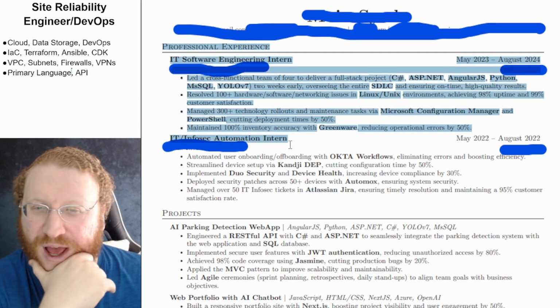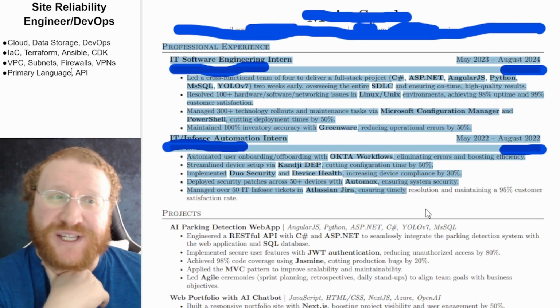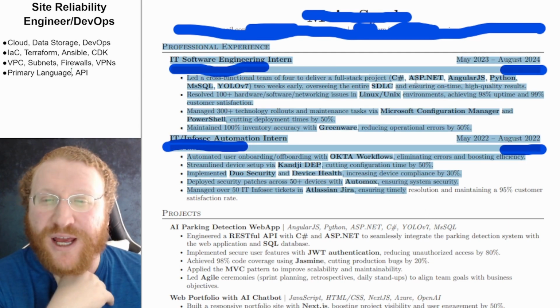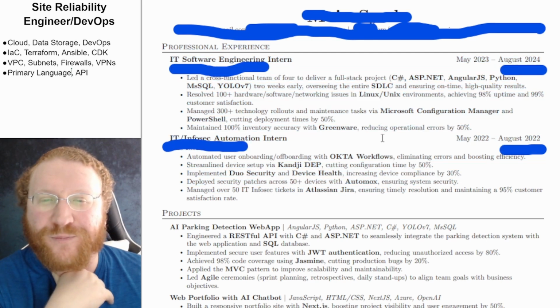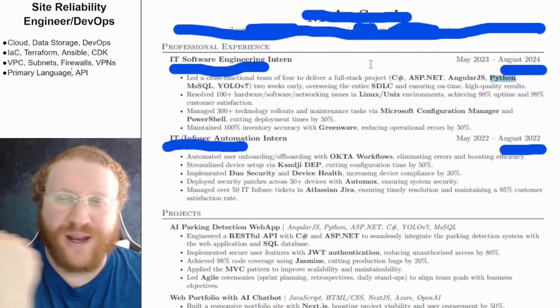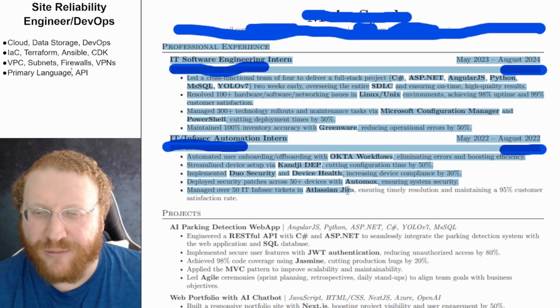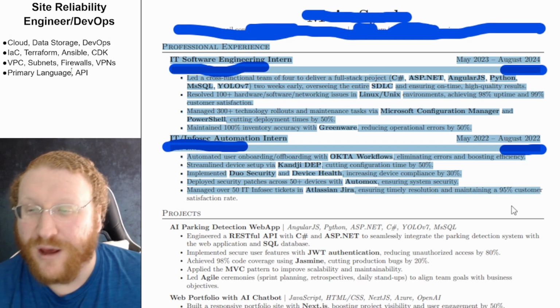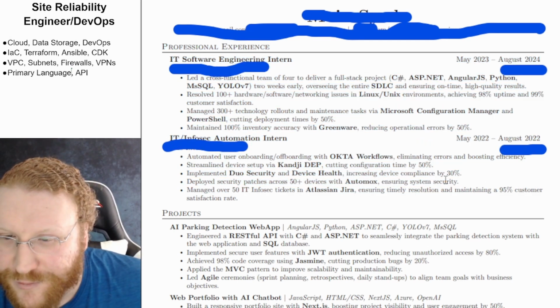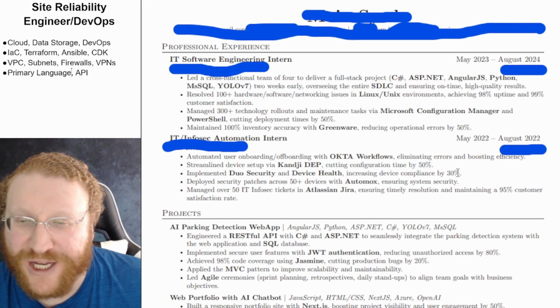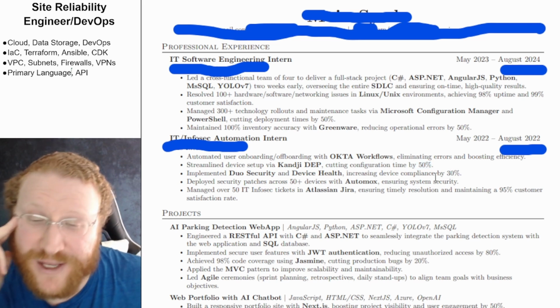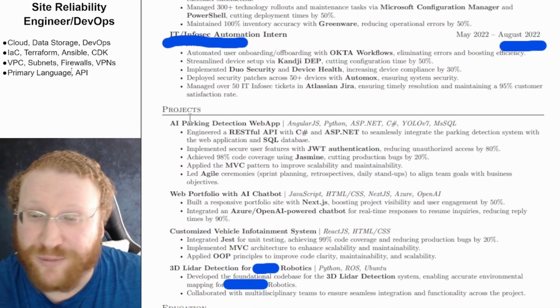Alright, so here's the thing. All the way here, I don't see anything I need for site reliability except for C# and Python. That's it. You have spent this entire time with all this stuff that I don't need. In addition, there are so many percentages, this means nothing. So Atlassian, Jira, so let's see, maybe that's in the projects.